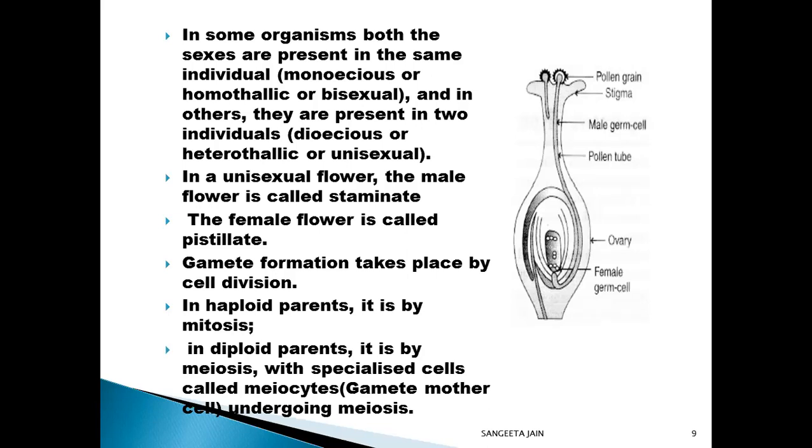Gamete formation takes place by cell division. If parents are haploid, it is by mitosis, or in diploid parents, it is by meiosis, with specialized cells called meiocytes. This is also known as gamete mother cell, and these undergo meiosis.